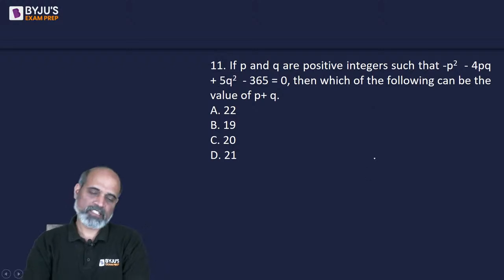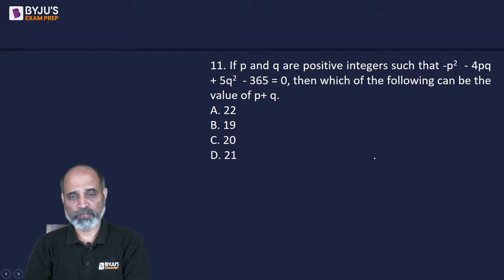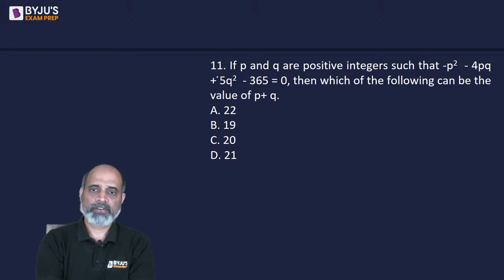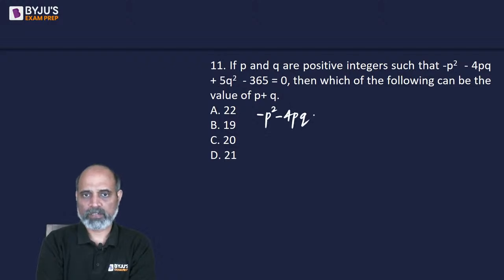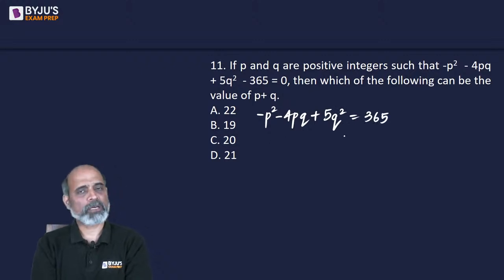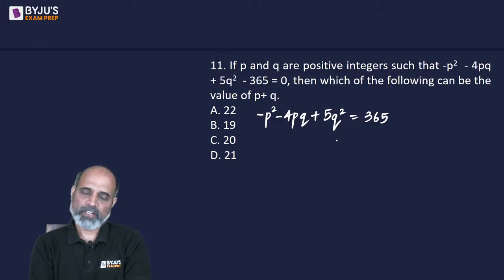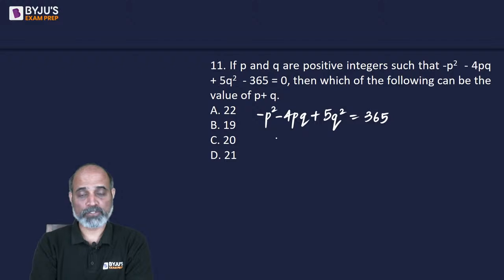Since we have a minus p square and then we have minus 4pq, so what we can do is, I'm rewriting this like this. First of all, I'm supposed to make a perfect square here, which I don't think I will be able to make because we have a minus of p square.